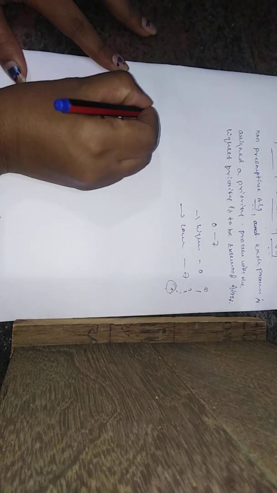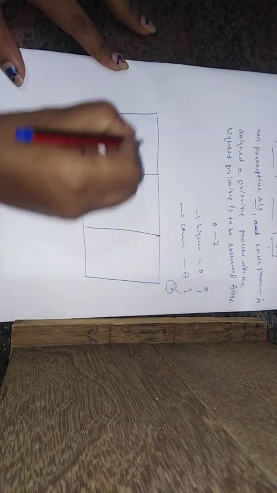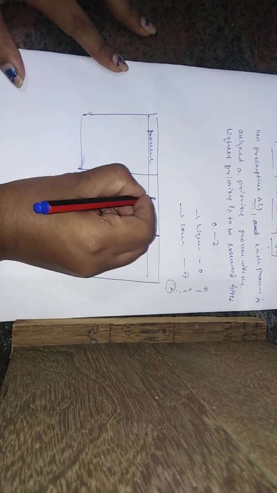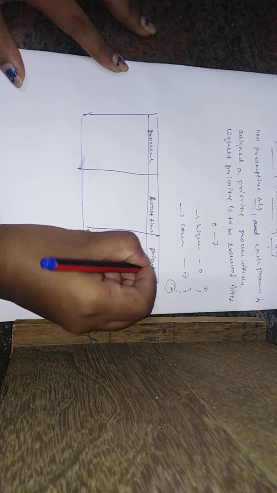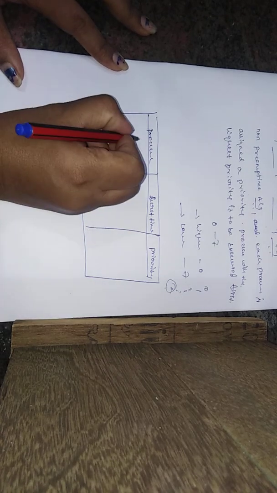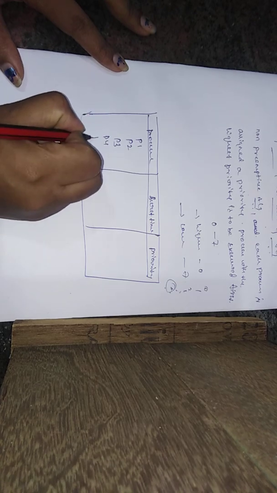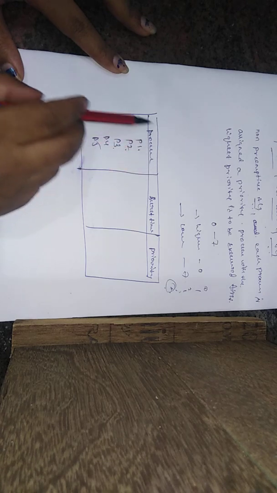How do we solve the priority scheduling algorithm? Let us learn now. I will take one question. First I will make a table with columns: process, burst time, and priority. Process means, as you already know, P1, P2, P3, P4, P5, that is process 1, process 2, process 3, process 4, process 5.